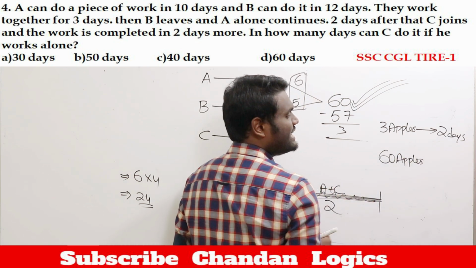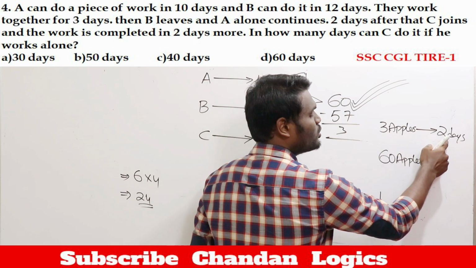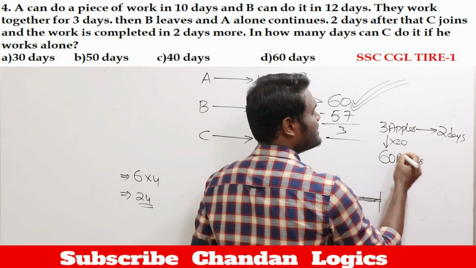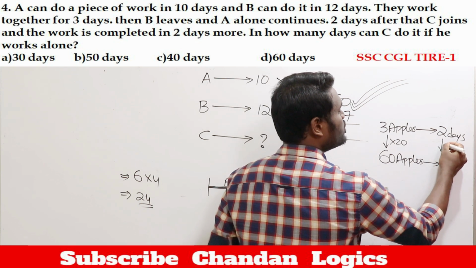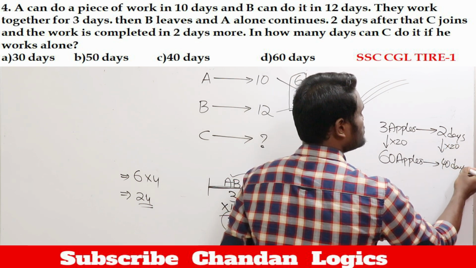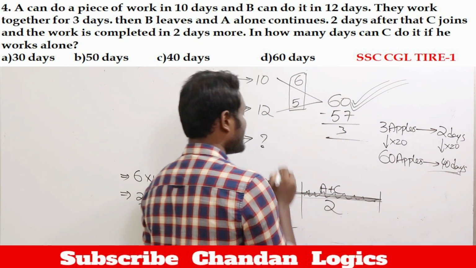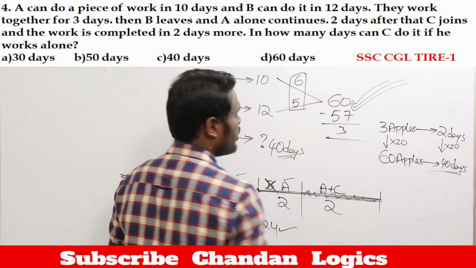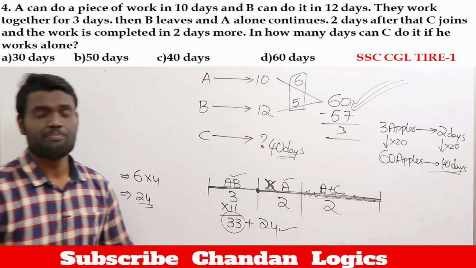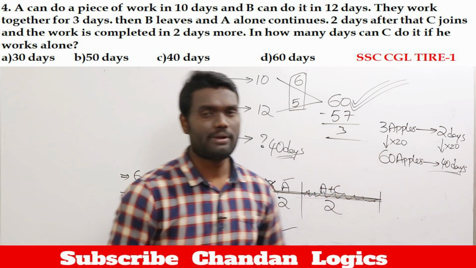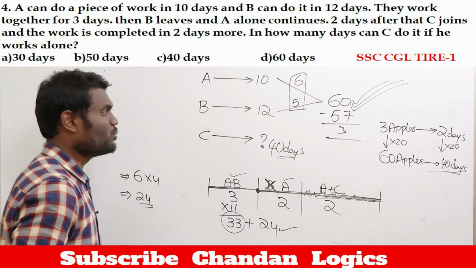Yes or no? To eat 60 apples, how many days will C take? Now if you look here, to eat 3 apples, C is taking 2 days. Then to eat 60 apples means 3 how many times? 3 20 times it will be 60. Then in a similar way, 2 20 times is nothing but 40, which means C is going to take 40 days of time to eat the total. So C is going to take 40 days to complete the total work. Okay, simple question. If you read the question clearly, then solving this question will become really simple. If necessary, I will explain one more time.